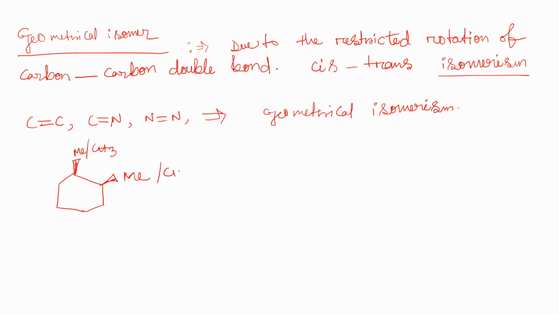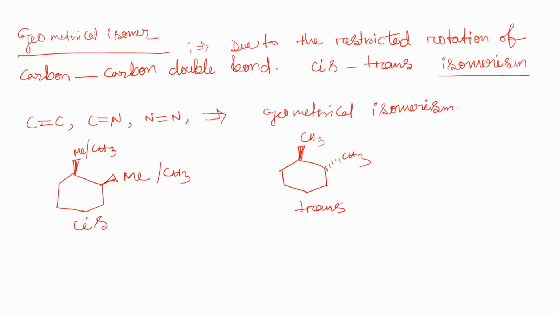So if this CH3 group is on the same side, it is called the cis isomer. If it is on the opposite side, that is trans. So if one is above and the other is below, this is the trans isomer. It will also show geometrical isomerism.